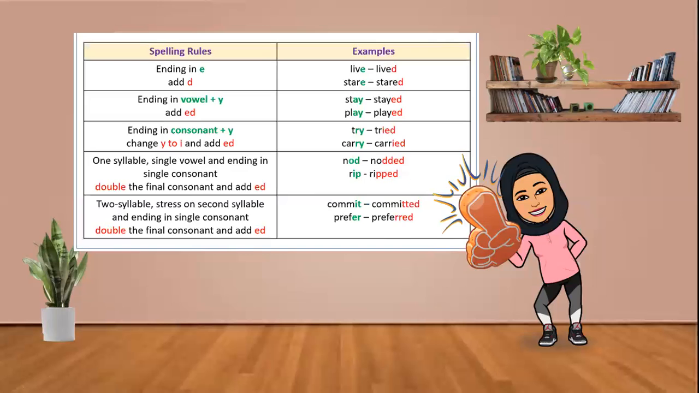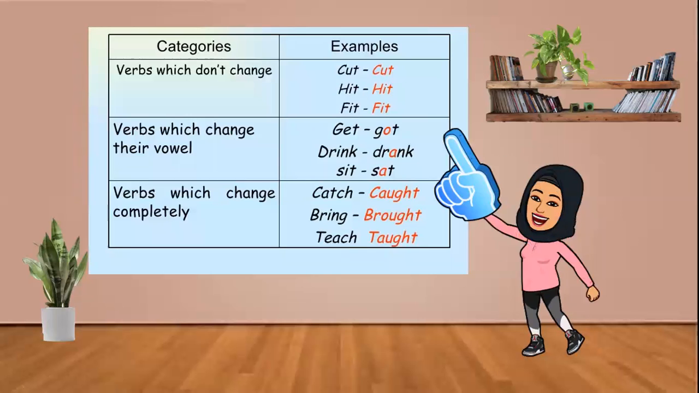Let's move on. Now, there are also irregular verbs. That means that the verb has to change. In the past tense we don't put ed, we have to change the verb. But sometimes the verb doesn't change. For example, these are words that we don't put ed on or change. Cut is still cut, hit is still hit, and fit is still fit. We don't have fitted, we don't have hitted, we don't have cutted. So these are the past tense for the words.